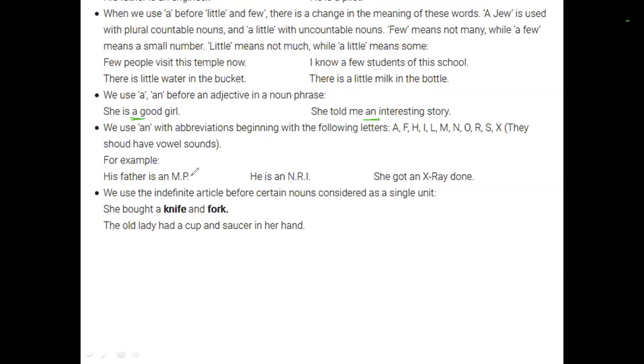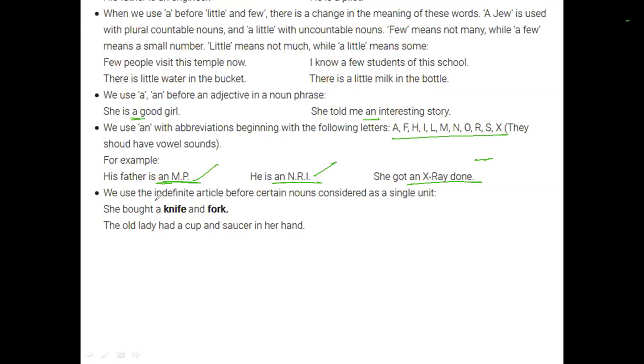Then we have some abbreviations where we can use an as the vowel sound even when they start with consonants. For example, his father is an MP, so he is an NRI. She got an X-ray done. Again, these are a few of the exceptions, and you need to consider that.